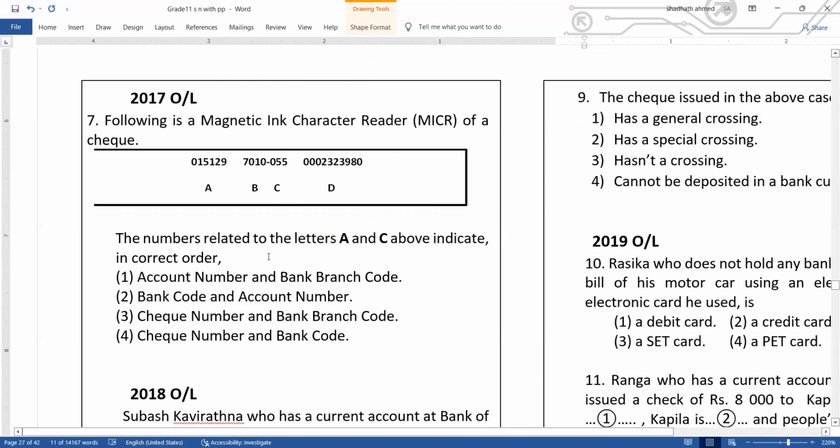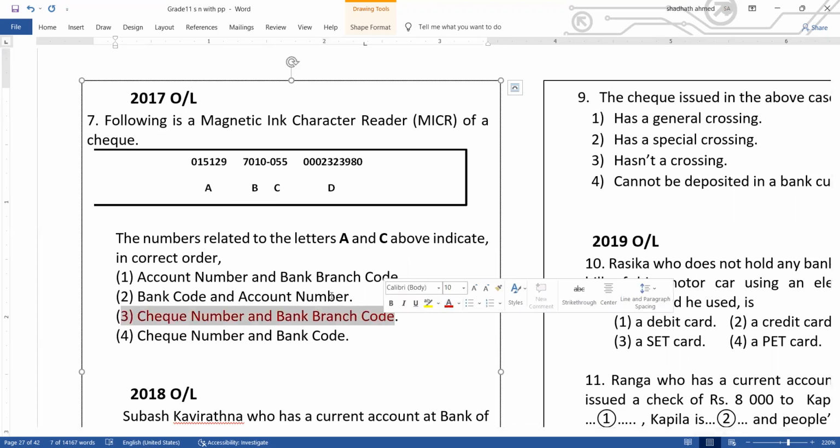The numbers related to the letters A and C: A is the check number, C is the bank branch code. Therefore, check number, branch code, the answer is number 3. Is the answer. Right.